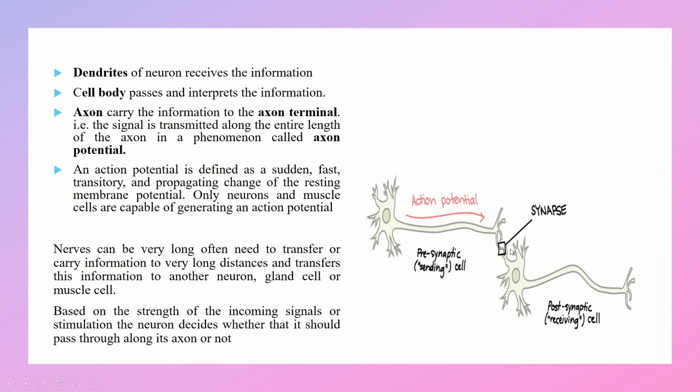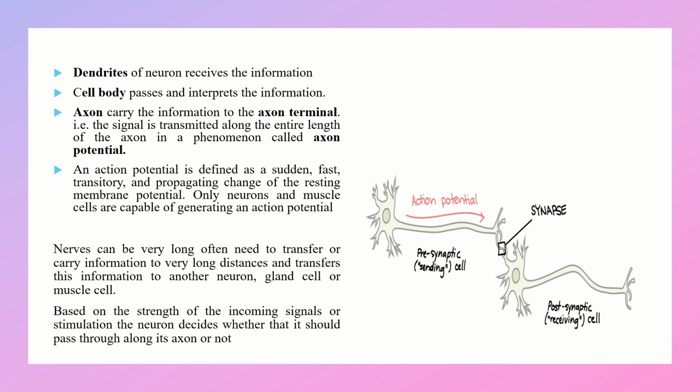And the connection between the two neurons, or the junction between two neurons, is the synapse. In that way, the information is carried from the presynaptic neuron to the postsynaptic neuron. So, action potential is defined as a sudden, fast, transitory, and propagating change of the resting membrane potential. Only neurons and muscle cells are capable of generating action potential.